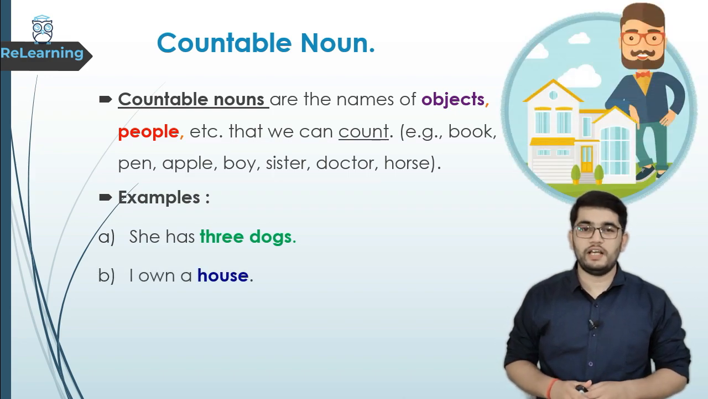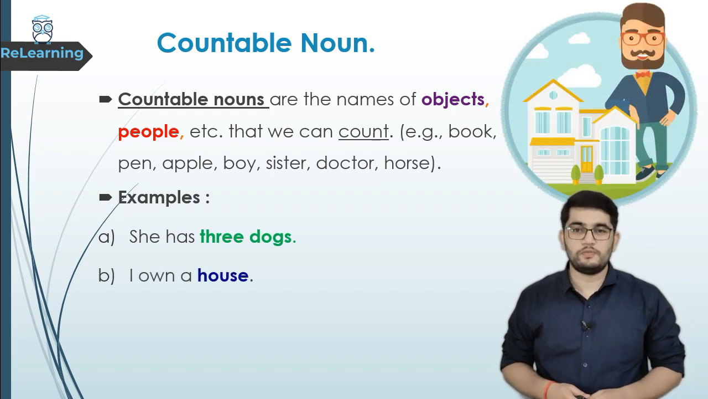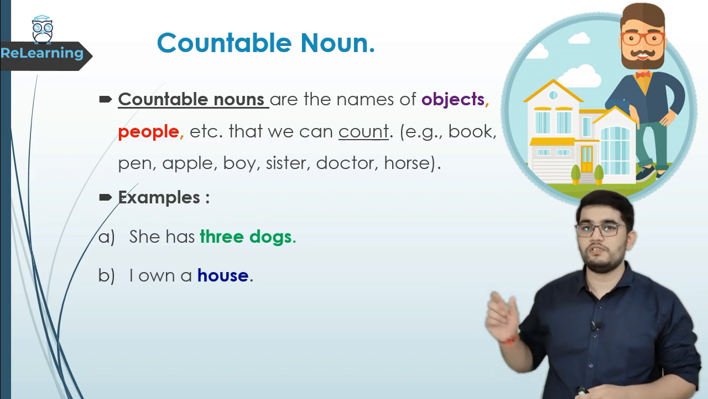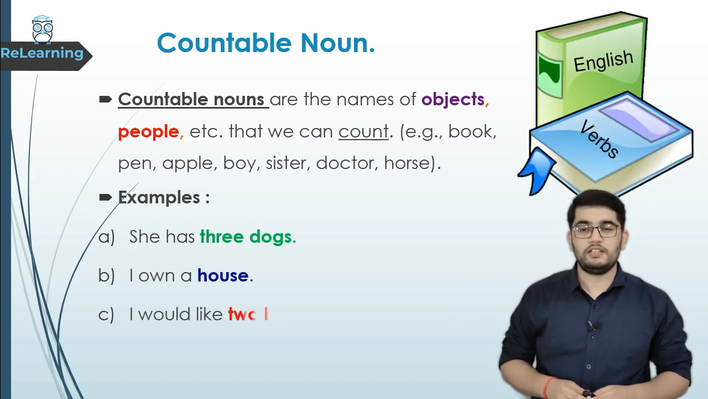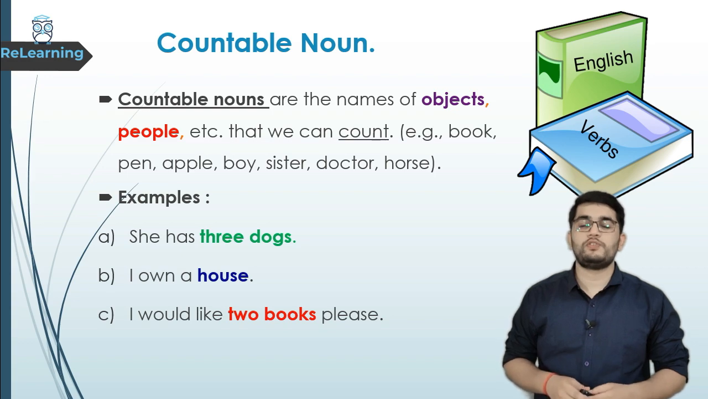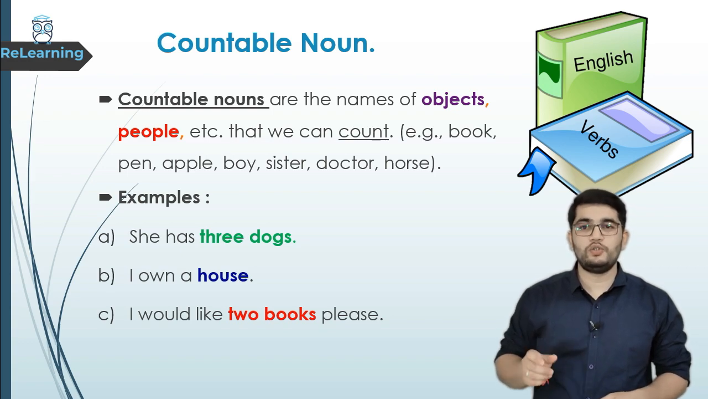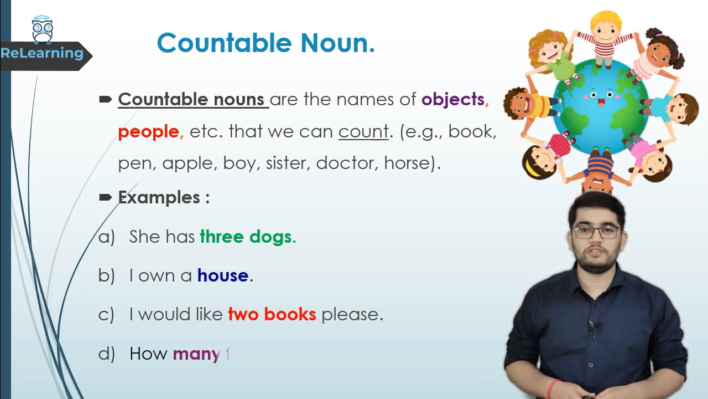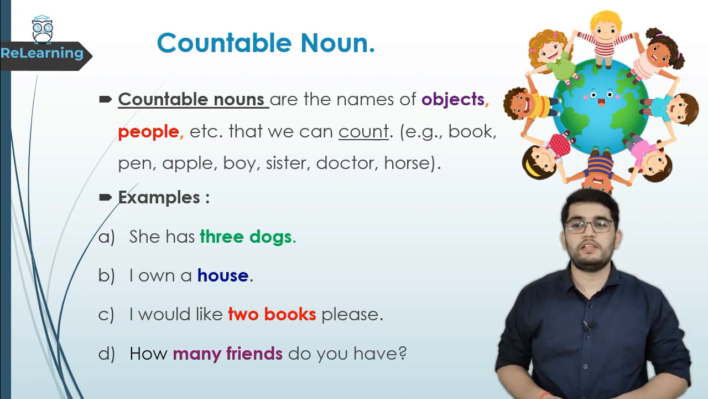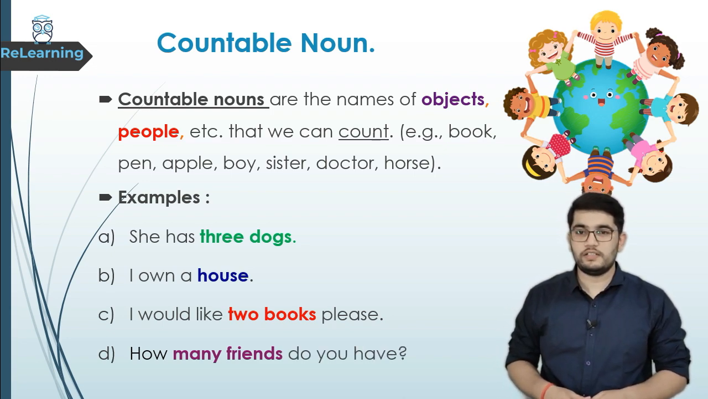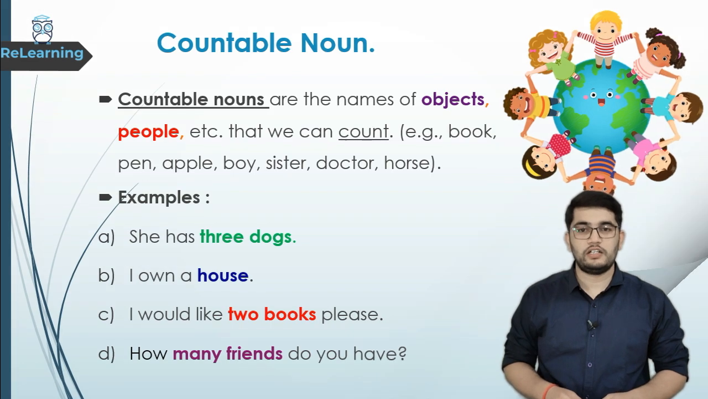The next sentence we have is: I own a house. Here in this sentence, house is a countable noun. Next is: I would like 2 books, please. In this sentence, 2 books is a countable noun. Next is: How many friends do you have? In this sentence, many friends is the countable noun.